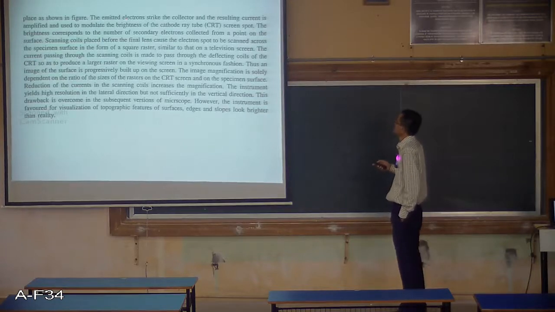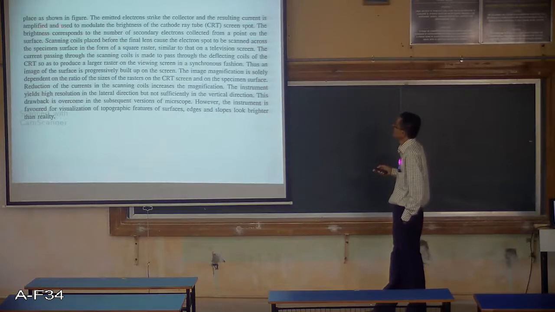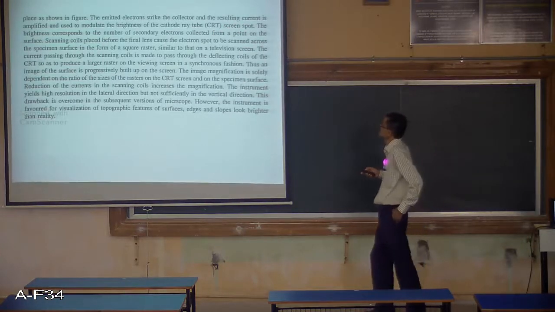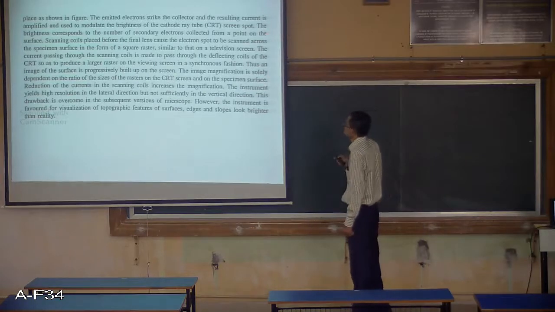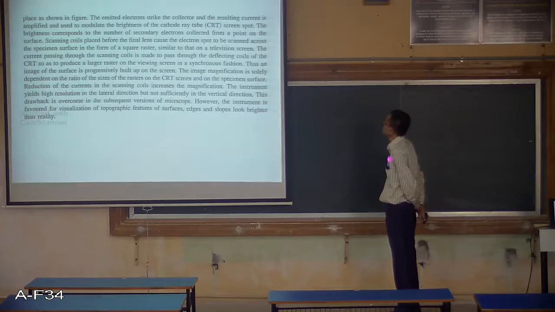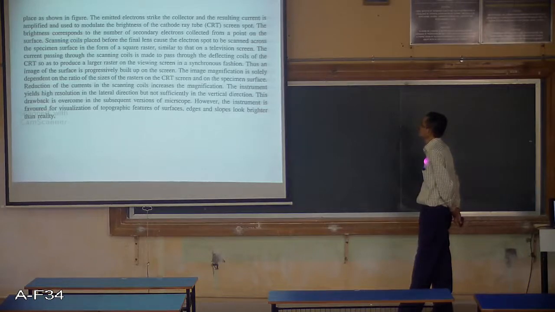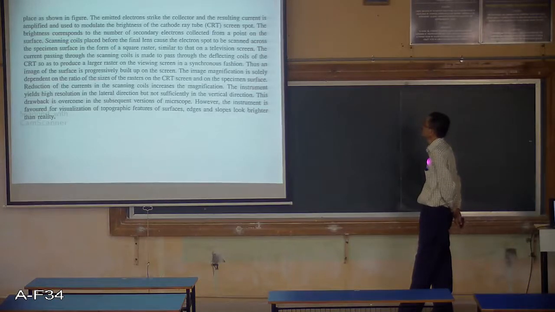The emitted electrons strike the collector and the resulting current is amplified and used to modulate the brightness of the cathode ray tube screen spot. The brightness corresponds to the number of secondary electrons collected from a point on the surface. Scanning coils placed before the final lens cause the electron spot to be scanned across the specimen surface in the form of a square raster, similar to that of a television screen.